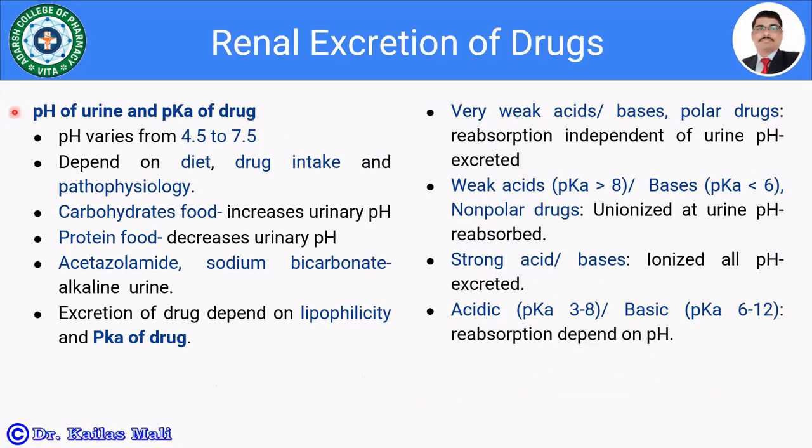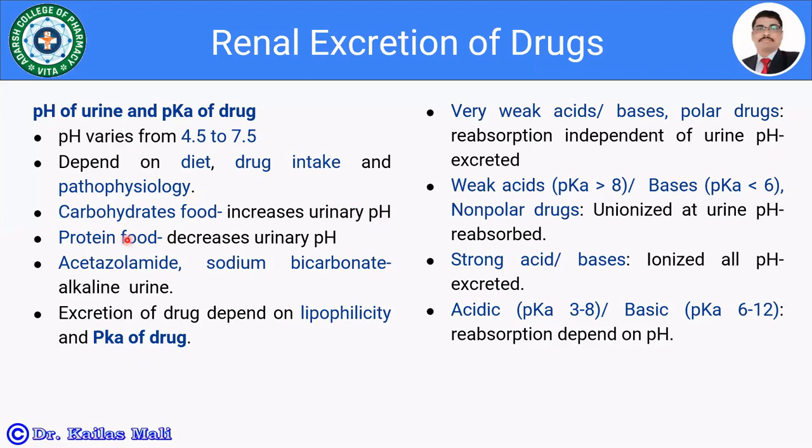So let us see the pH of urine and the pK of drug. The urine pH varies from 4.5 to 7.5, so it is almost acidic to neutral. The urinary pH depends on the diet, drug intake, and the pathophysiology. If the food is rich in carbohydrates, it increases the urinary pH, which goes near to alkaline.